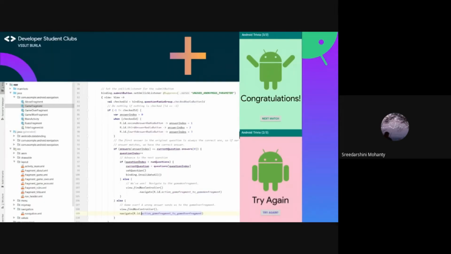Open gamefragment.kt and add conditional code to the else blocks for game won condition and game over condition. Run the app. You'll get congratulations and try again if you win and if you lose, respectively.